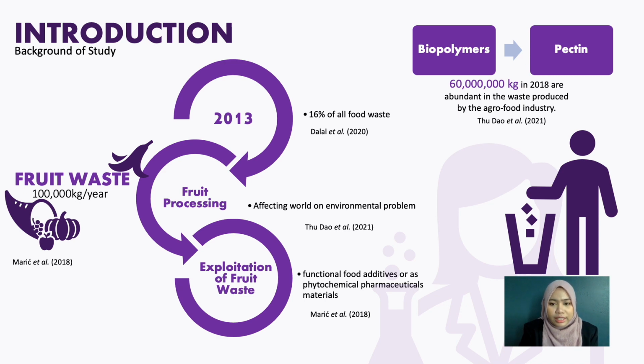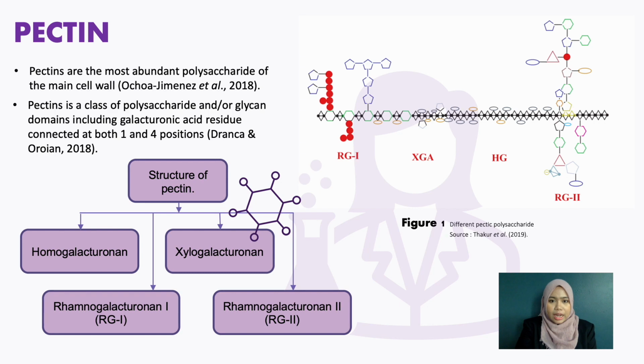The proper exploitation of fruit waste and byproducts offer enormous potentials for acquiring functional food additive or as phytochemical pharmaceutical materials. In research from Tudor et al. 2021, biopolymers, particularly pectin, which has an annual global usage as an addition of roughly 16 million kg in 2018, are abundant in the waste produced by agro-food industry. Pectin are the most abundant polysaccharides of the main cell wall.